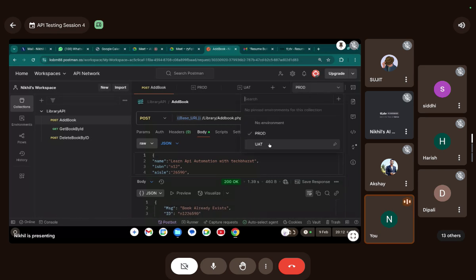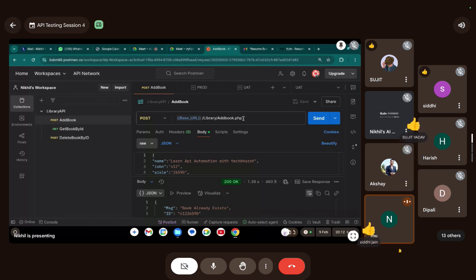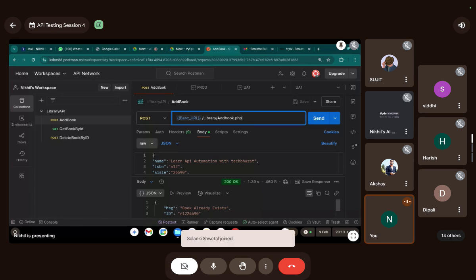Let me switch the environment to UAT. Do you guys remember UAT has a different base URL, right? UAT has a different base URL, but the request endpoint remains the same. Now this should be a valid request. This should not return book already exists. Why should this not return book already exists? Because the book already exists in the production environment, but not in the UAT environment. Am I right, guys?